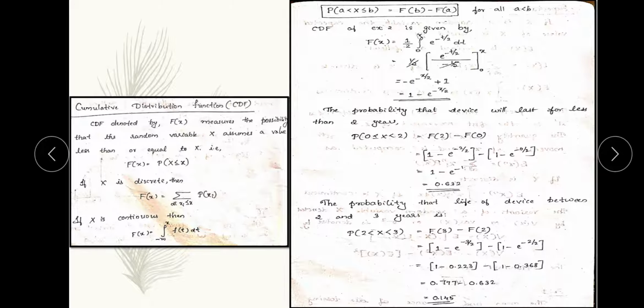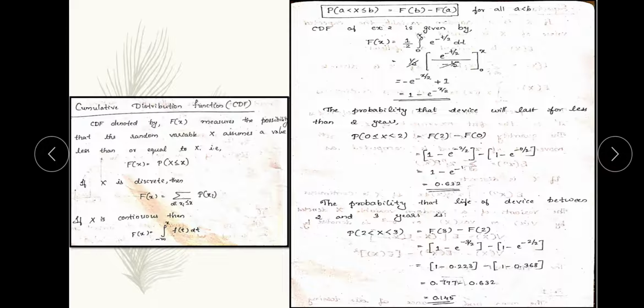So F of b minus F of a, that is F of 3 minus F of 2, which is equal to substituting the values into this CDF, 1 minus e to the power minus x divided by 2. That gives 1 minus e to the power minus 3 divided by 2, minus 1 minus e to the power minus 2 divided by 2. Substituting the values, we get 0.777 minus 0.632, which is equal to 0.145. This is the probability of the life of the device ranging between 2 and 3 years.